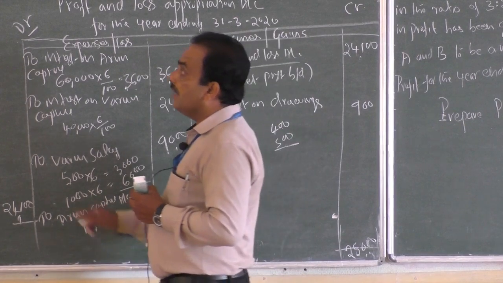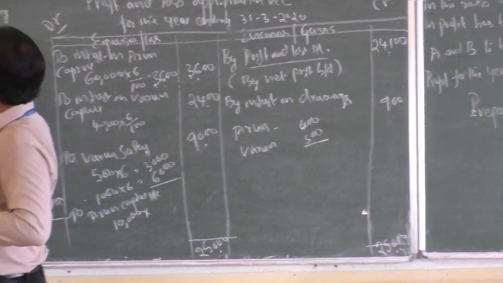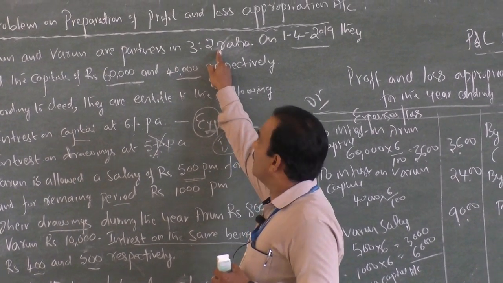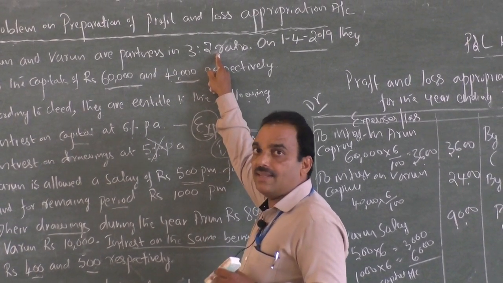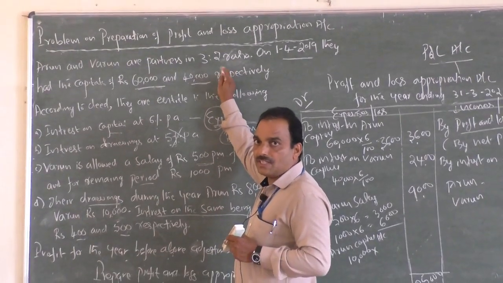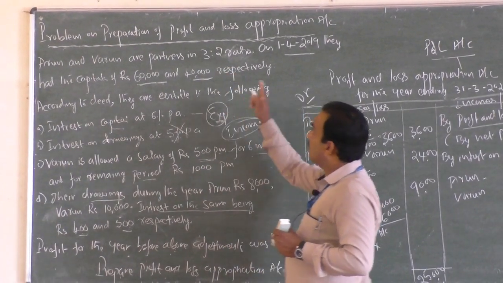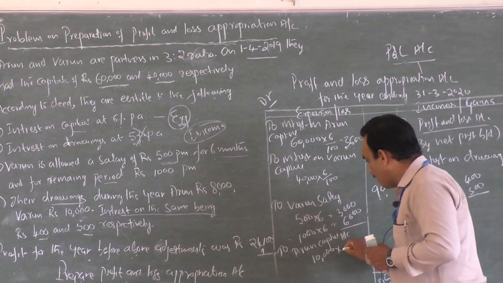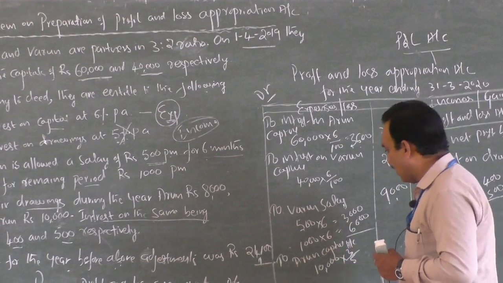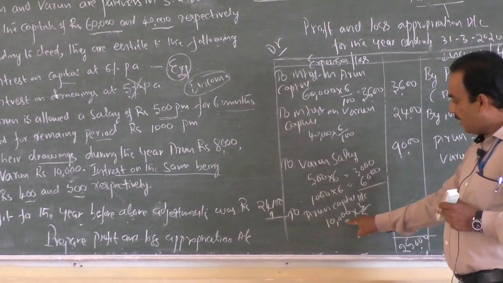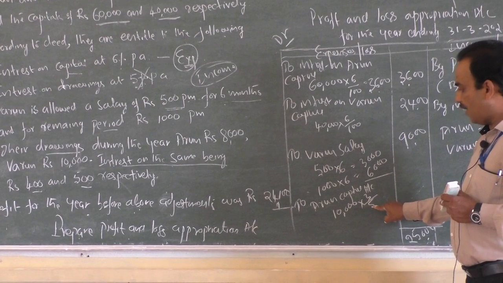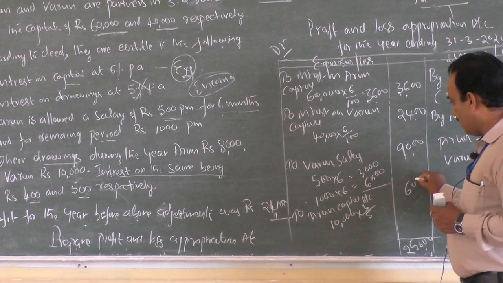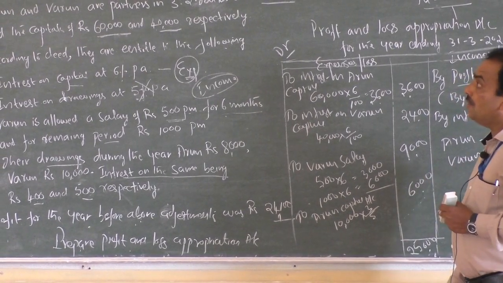It is shared in the given ratio. That is 3:2. Given ratio is 3:2. If the problem is silent, then it is distributed equally as per partnership deed rule. 3:2, so that is 3 plus 2, 5, divided by 5, and his share is 3. 10,000 into 3 by 5, then it is 6,000. 6,000 profit to Arun.